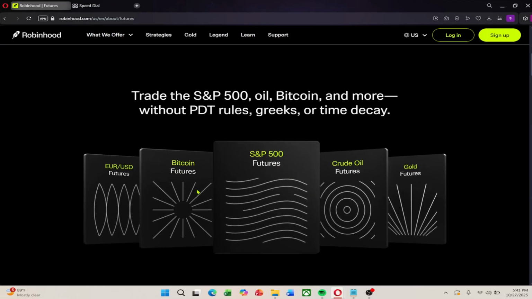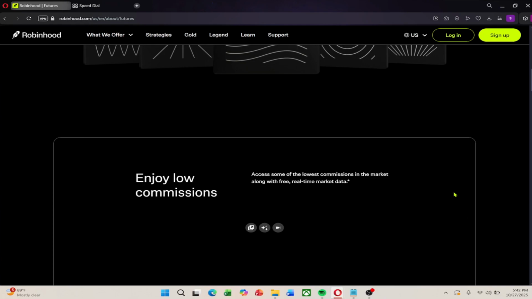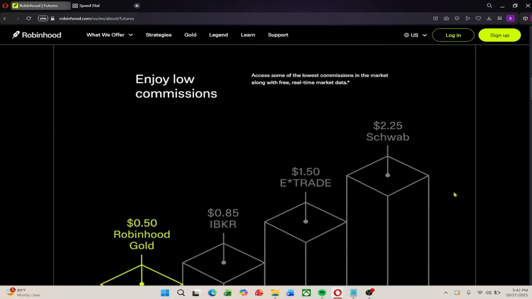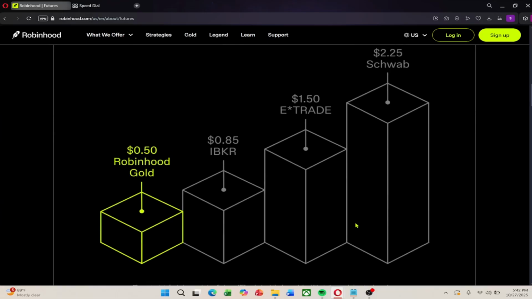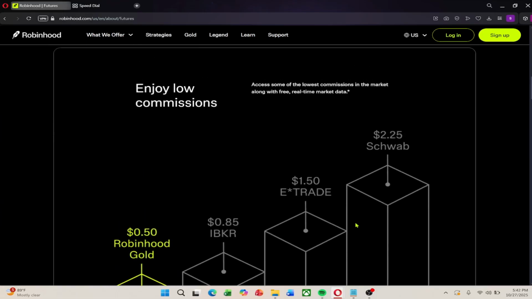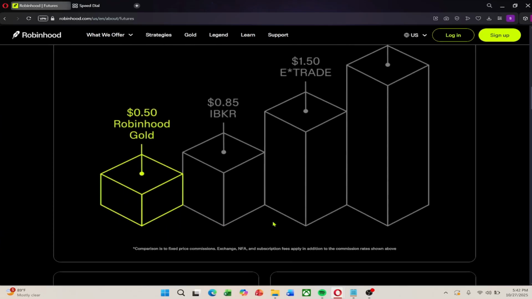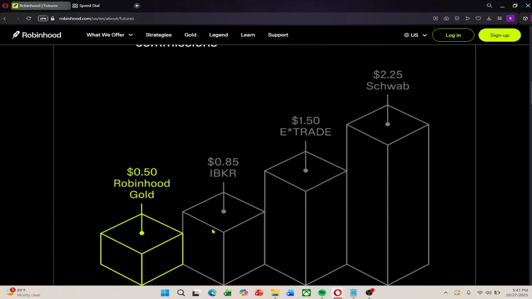Third, leverage. You can control larger positions with less capital, though this also increases risk. Fourth, tax advantages. Futures follow the 60-40 rule, where 60% of gains are taxed as long-term and 40% as short-term capital gains. Consult a tax professional for personal advice.